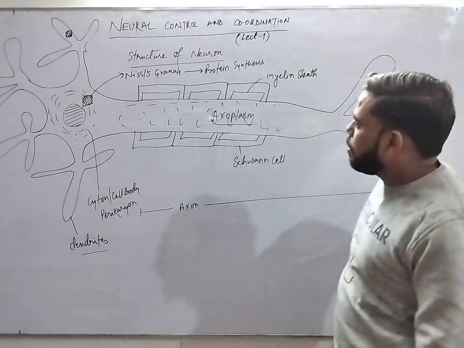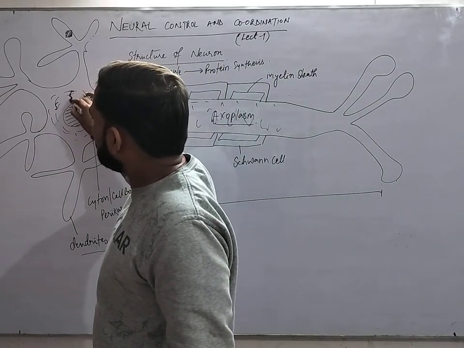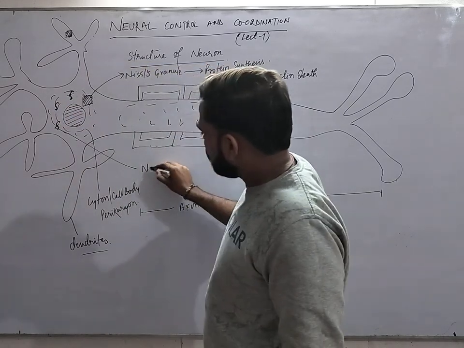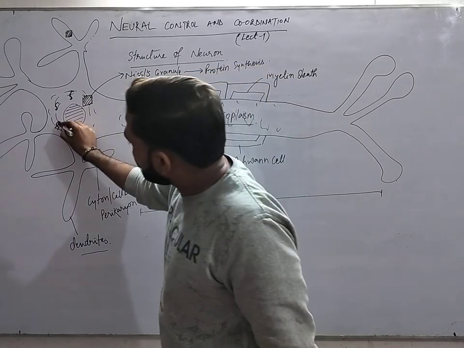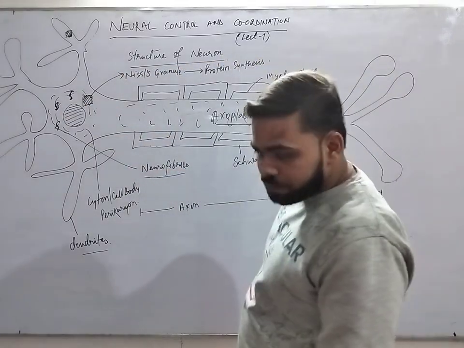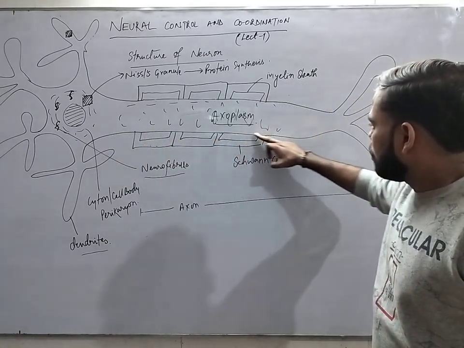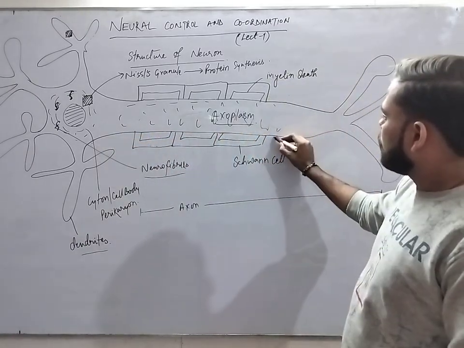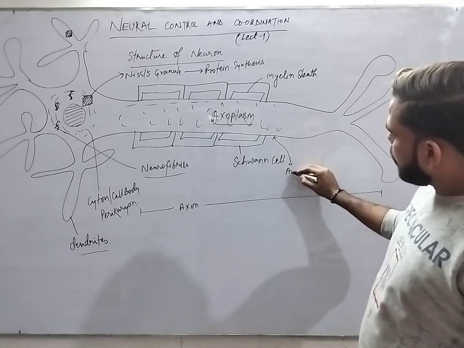Now after this, there are many fiber-like structures present in the cytoplasm. These fiber-like structures are called neurofibrils. After this, the outer layer of the axon, this layer I am talking about, is called the axolemma.